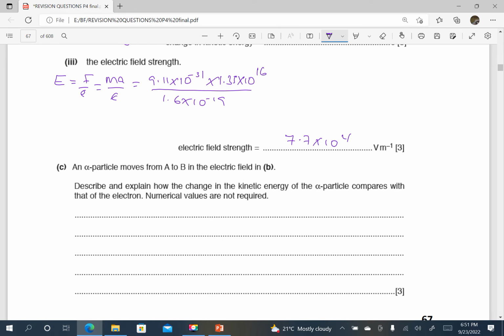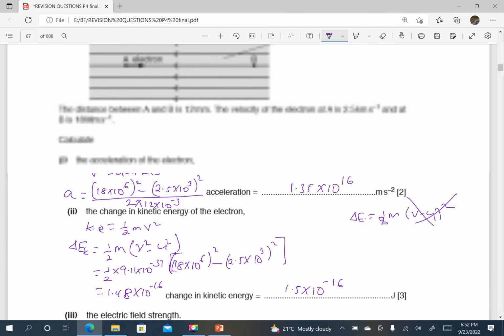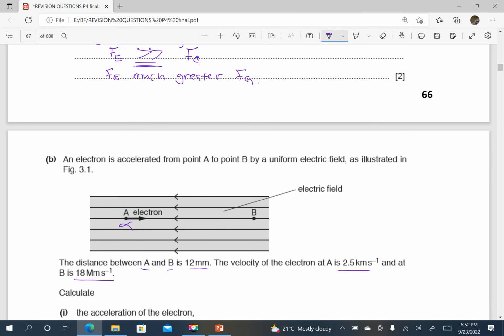Next, an alpha particle moves also from A to B in the electric field that we have just seen. Describe and explain how the change in the kinetic energy of the alpha particle compares with that of the electron. Numerical values are not required. So where we had an electron, we are now having an alpha particle. What do we know about an alpha particle? If the electron experiences the force in the direction A to B because it is negatively charged, the alpha particle experiences a force in the opposite direction.